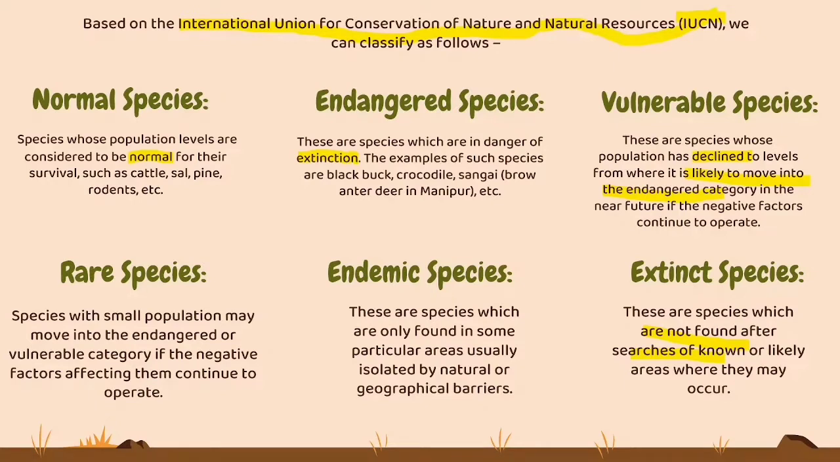Let's see a short glimpse of what these species are. Firstly, normal species are those we can see everywhere. For example, the cattle around us, the pine, rodents. We are able to see them every day.